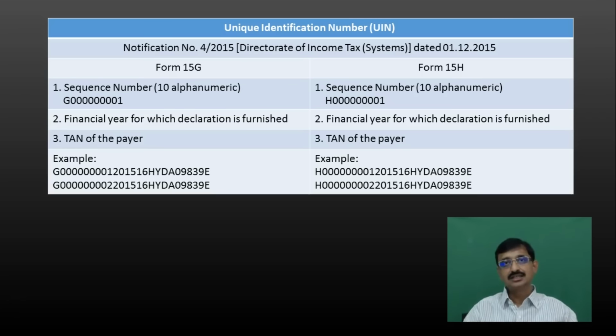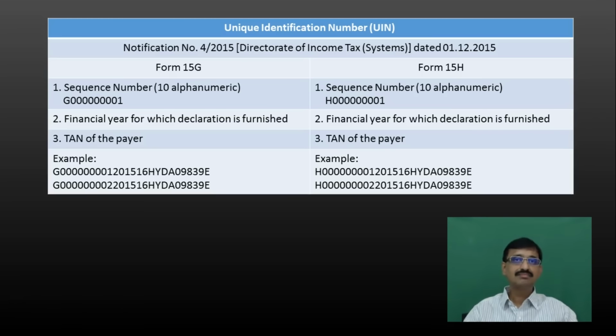It states that the unique identification number should be a running serial number, point number 1. Point number 2, the unique identification number should be reset to 1 at the beginning of the financial year. Point number 3, this running serial number should be different for form 15G and it should be different for form 15H. Now this unique identification number comprises 3 parts.